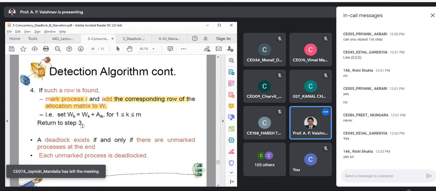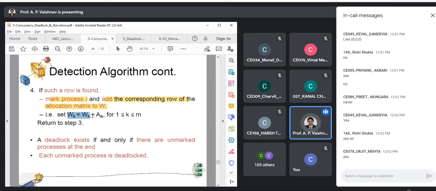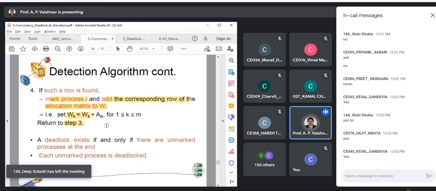This step, W of K will be W of K plus allocation. It is just like that. Work is equal to work plus allocation, right? Just the notation. See, every algorithm has been found by a different scientist, right? So they have used different notation, right? Concept remains similar, right? Okay. Return to what? Step number 3. So what do I need to do? Keep checking for other processes. That means with updated available, can I fulfill the other pending requests? Are you getting this point? Right? If still it is not possible, what will we do?